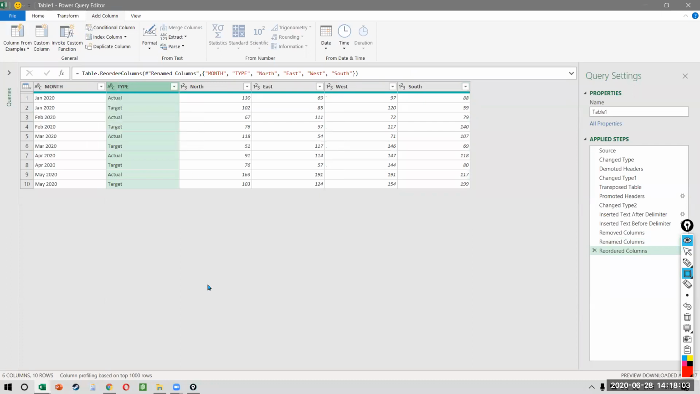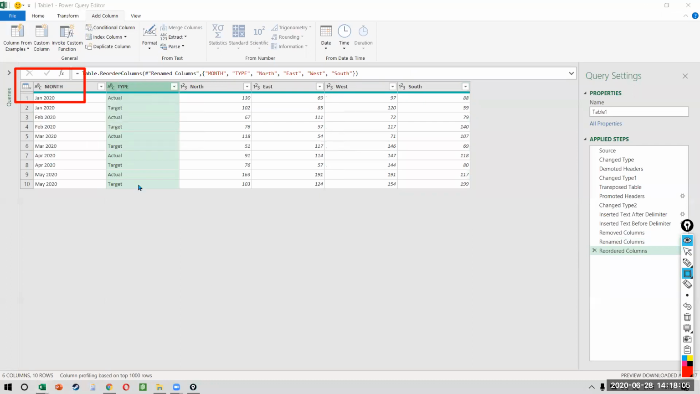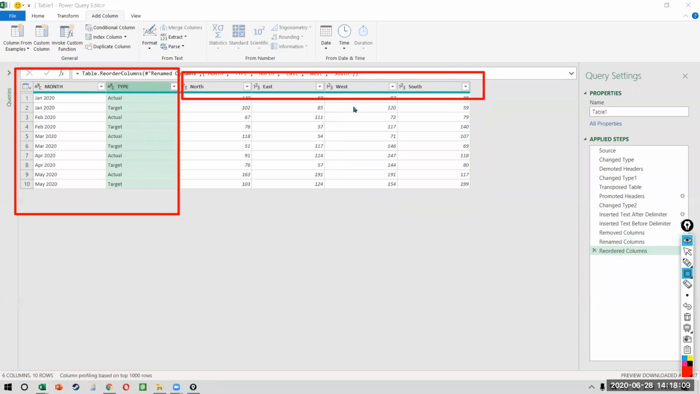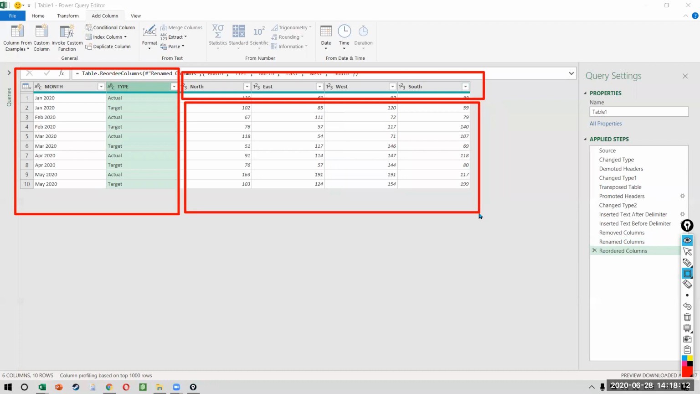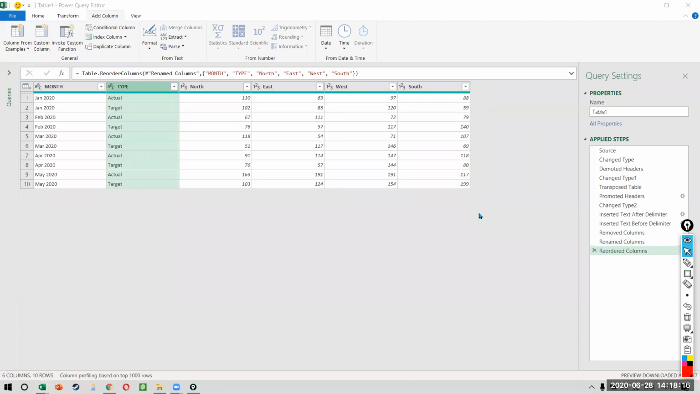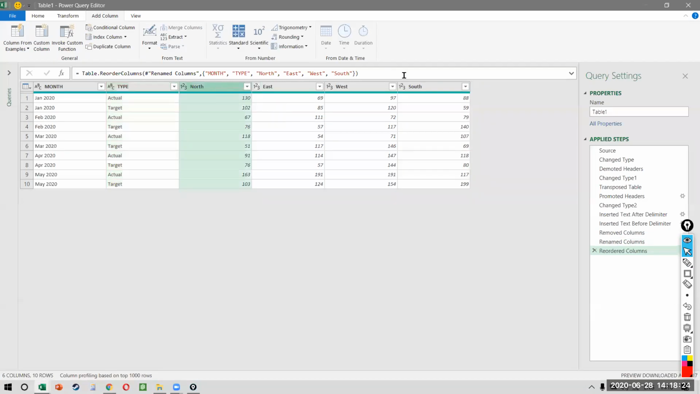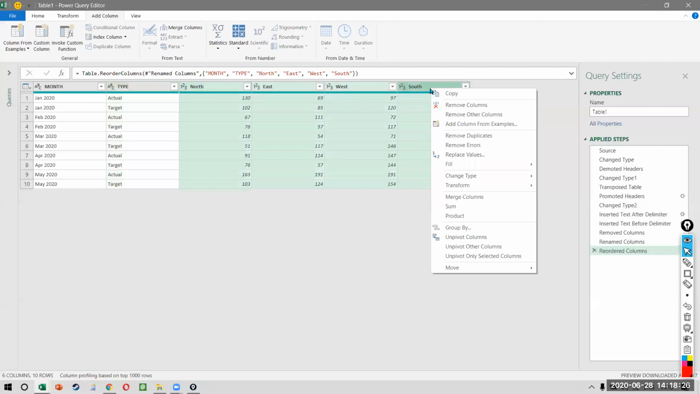But if you notice, this is still a pivot table. It is much better than earlier, but this is still a pivot. Do you see this? This is the row, this is the column, and these are the values. So we want to unpivot the data, which means we don't want to show north, east, west, south as different columns. There should be one column with all the columns in it and another column with all the values in it. So I select north, east, south, and west, right click, and then Unpivot Columns.